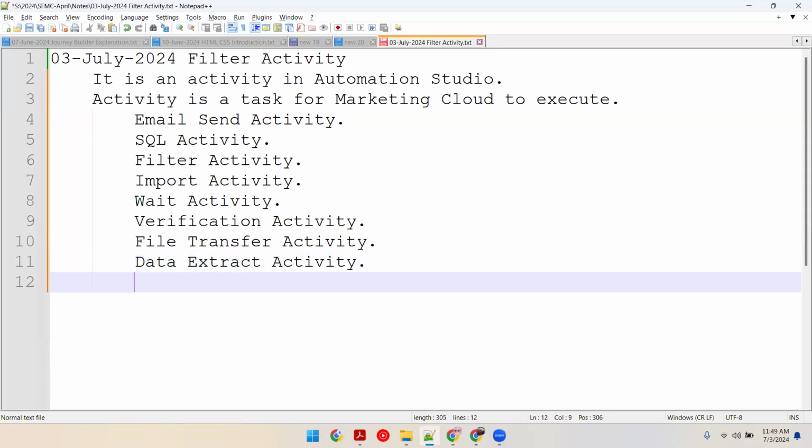At least you should name these. Email send activity, SQL activity, filter activity, import activity, wait activity, verification activity, file transfer activity, script activity.